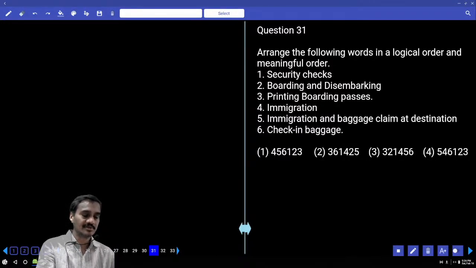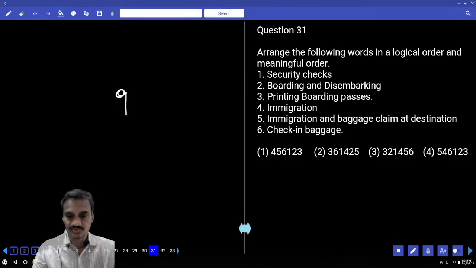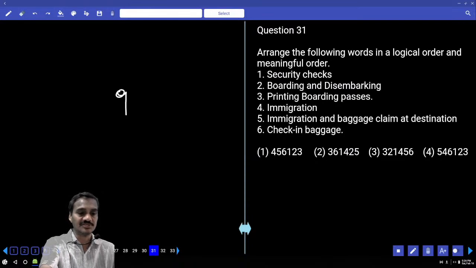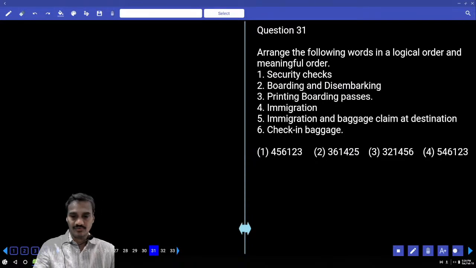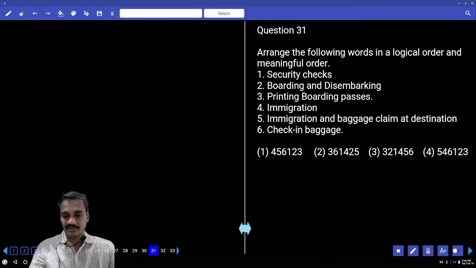Now, paper number CGL Tier-II, paper number 9. Now, in this question number 31, 31 to 60 come under this reasoning section. Now, first arrange the following words in a logical and meaningful order. Tell me which comes first here.